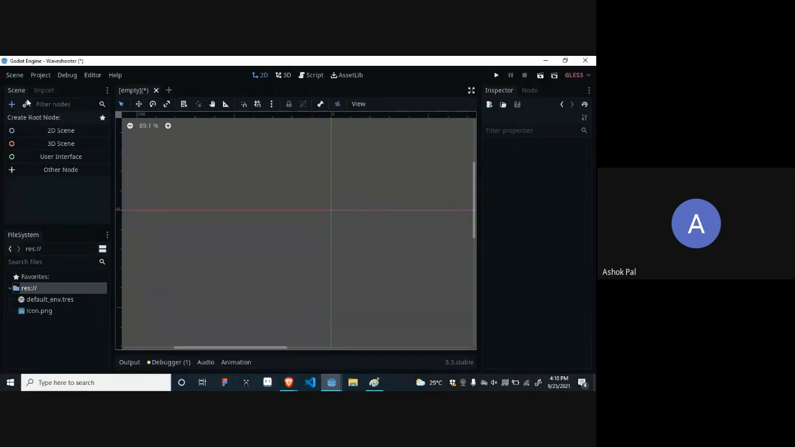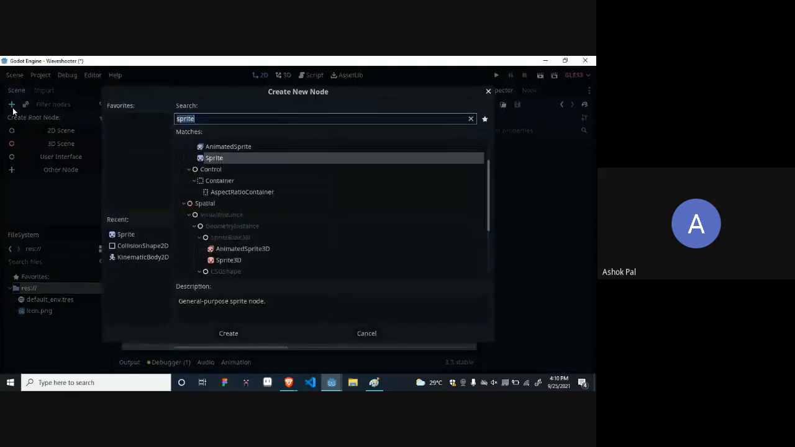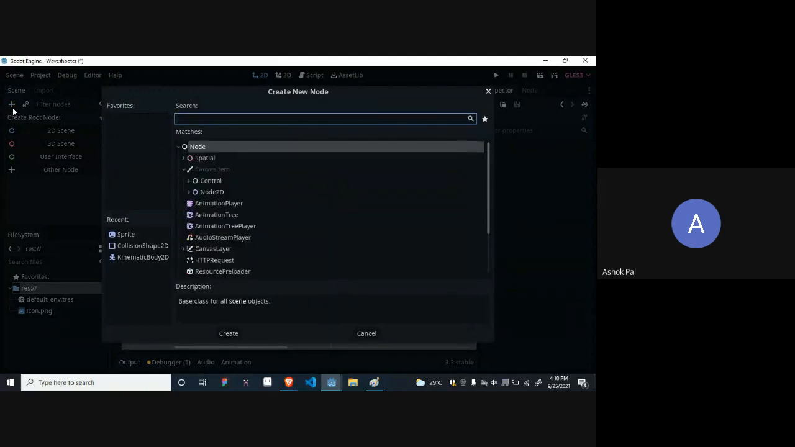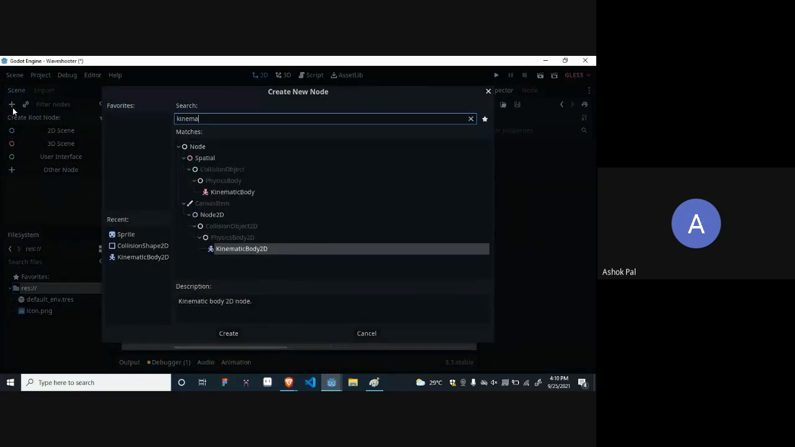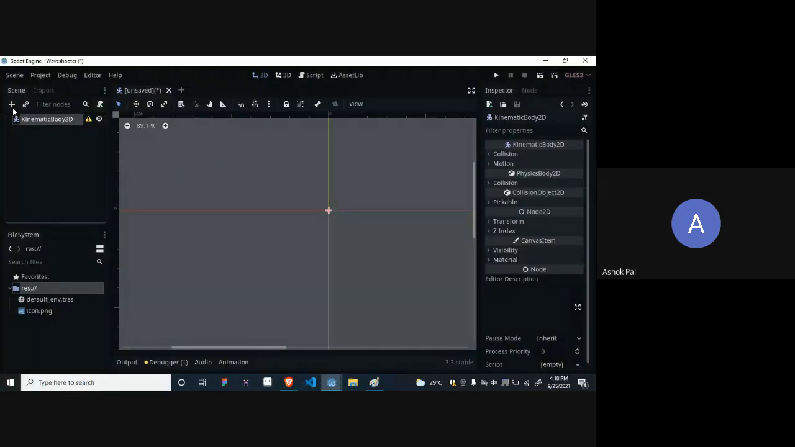Okay, now I will add. I will click on this plus sign. This tab will open. Now I just have to write kinematic body. Can you see the kinematic body? There are two kinematic bodies over here. We don't have to select the red one because it is for 3D. Select the blue one, Kinematic body 2D. Press enter. Kinematic body will appear.